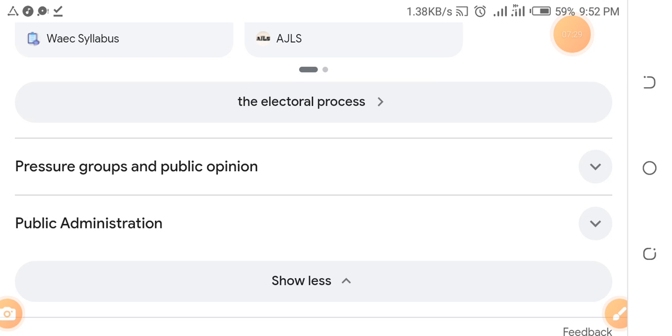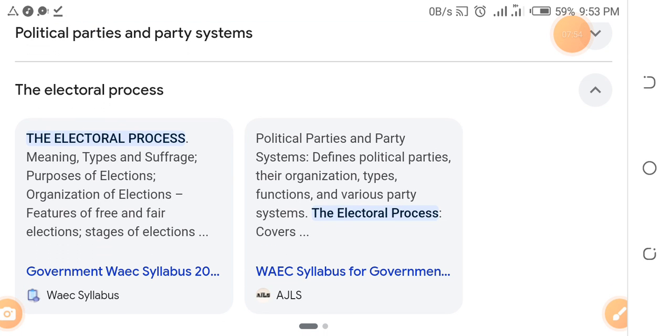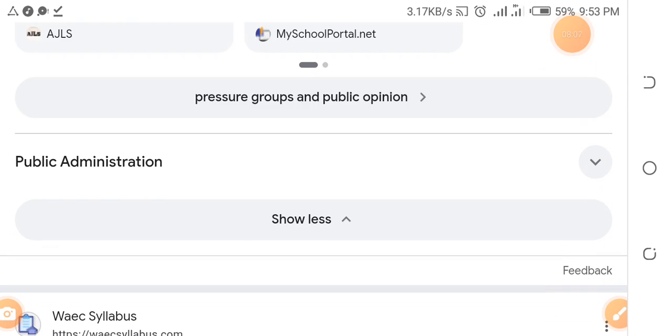Then study the electoral process. Under it, study types of suffrage. Suffrage, the right to vote, and all the rest. Purpose of elections, organization for elections, features of free and fair elections, stages of elections, both by-elections, general elections, and all the rest. Both primary elections. Study things like political parties, party system, define political parties, their organization, types of political parties, functions, various party systems, the electoral process. Just read up these things. I'm giving you the cocoa.